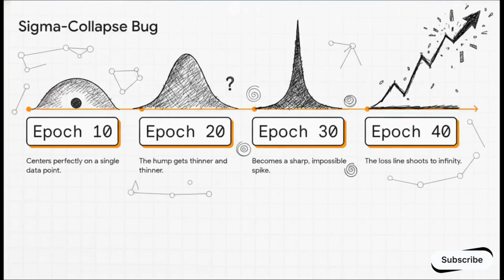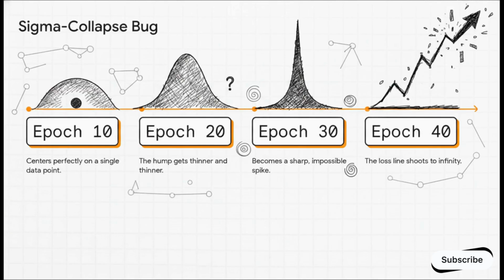The crucial point here is ambiguity management. We absolutely have to prevent degenerate solutions from ruining our model. Watch this timeline of the fatal sigma collapse bug. By epoch 10, one of our Gaussian humps manages to center perfectly on a single data point. Great, right? Well, by epoch 20, the network realizes it can artificially decrease the loss by making that hump thinner and thinner. By epoch 30, sigma approaches 0, and the hump becomes a sharp, impossible spike of infinite density.